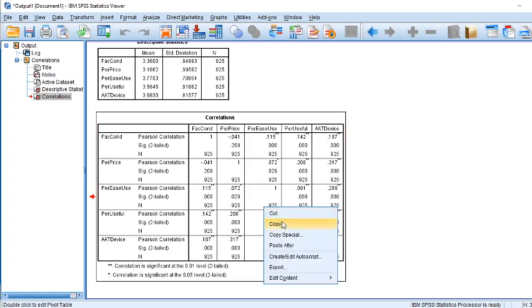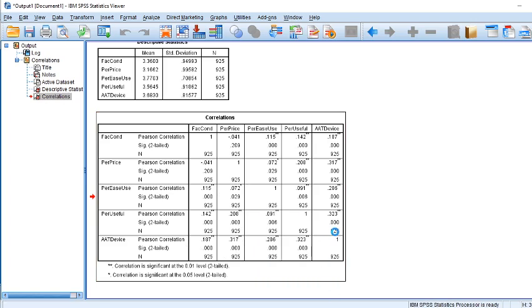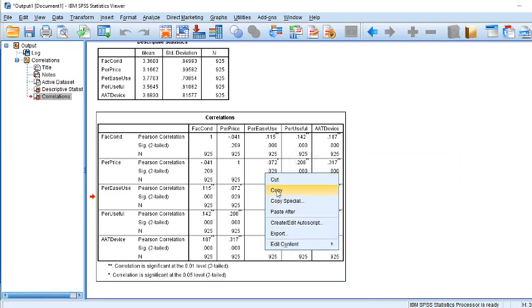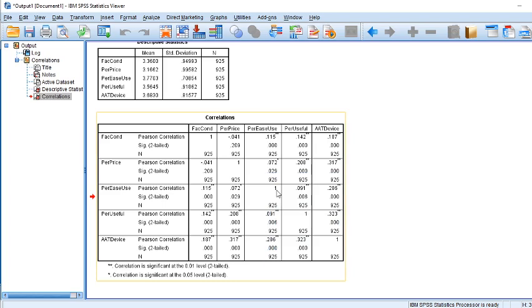Okay, how to report the results? You need to report results in a particular format. I have taught you the referencing method, that was APA, the American Psychological Association method.